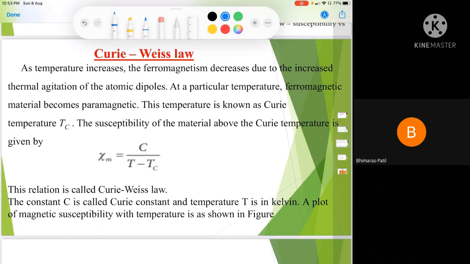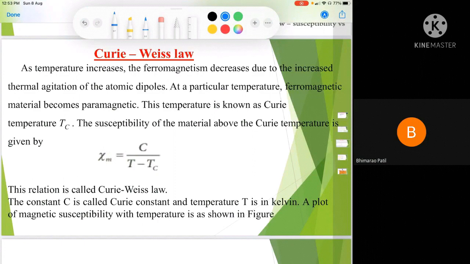If you increase the temperature, what happens? Due to the increased thermal energy, thermal vibrations increase, and the domains which have a magnetic dipole moment will move randomly from one position to another, and therefore magnetism keeps decreasing like in paramagnetic substances.